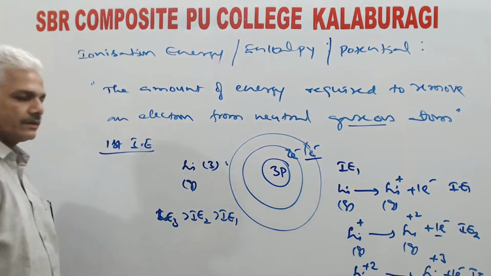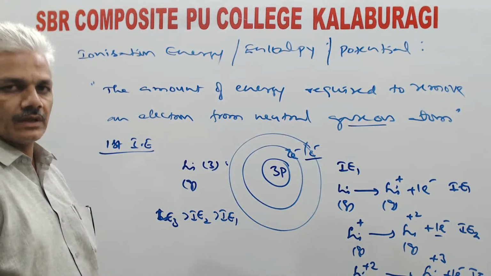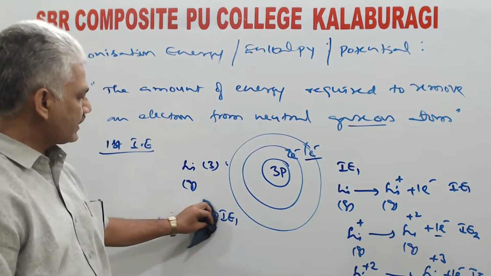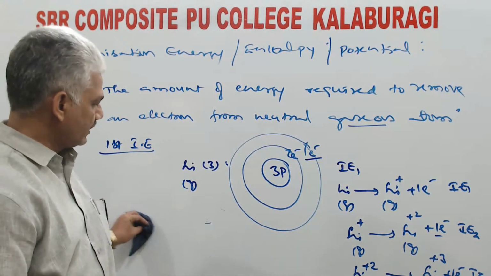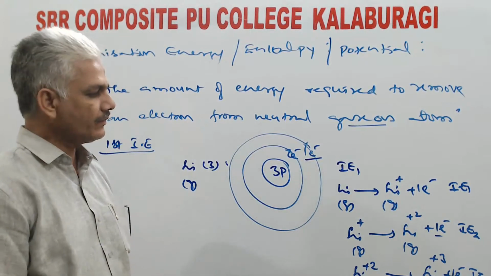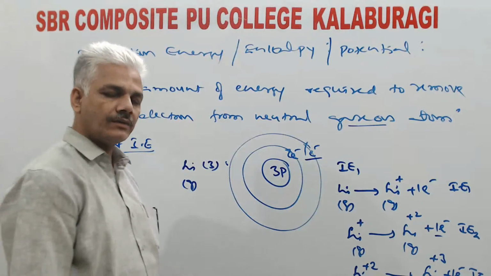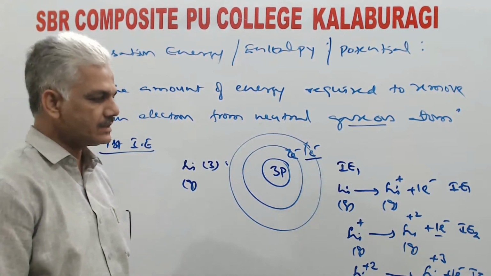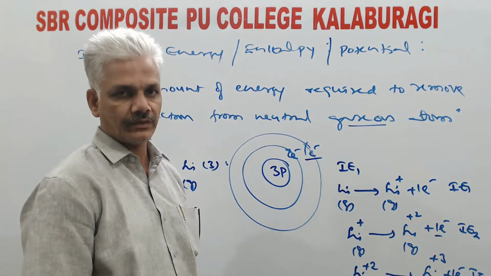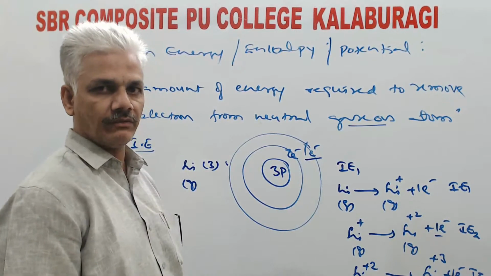So here, how the questions come is, they will give successive ionization energy values. We have to identify what is the valency of that particular element. So, while removing the electrons in a successive manner, if we come across a stable electronic configuration, that ion will be stabilized. As a result, the removal of the next electron becomes difficult. Therefore, there will be a sudden increase in the ionization energy value.